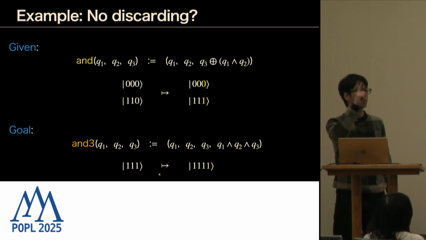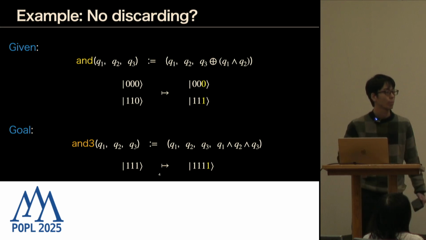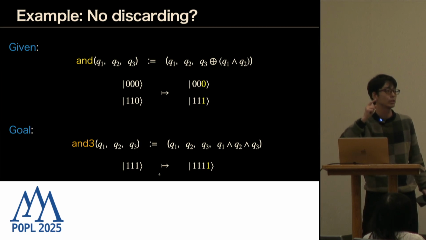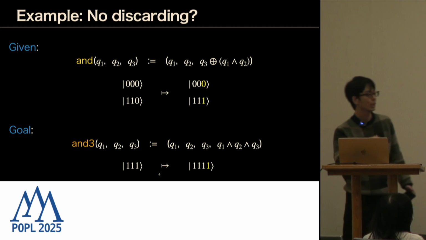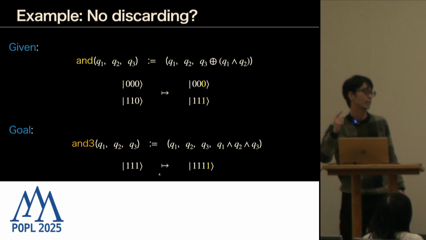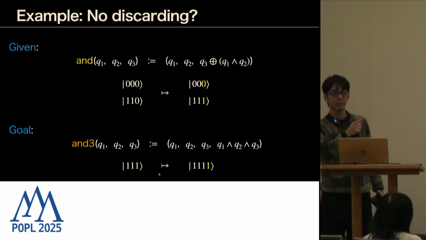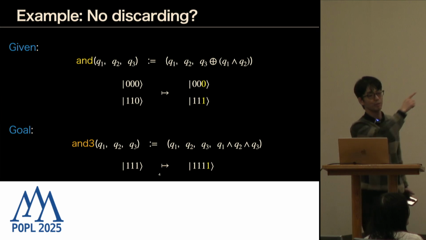We're given a built-in function AND, which takes 3 qubits and outputs 3 qubits. We don't do anything on the first 2 qubits, but we compute q3 XOR q1 AND q2. So if the input was 0, 0, 0, then the output is going to be 0, 0, 0. But if the input was 1, 1, 0, then the output is going to be 1, 1, 1. This is the given function you can use.